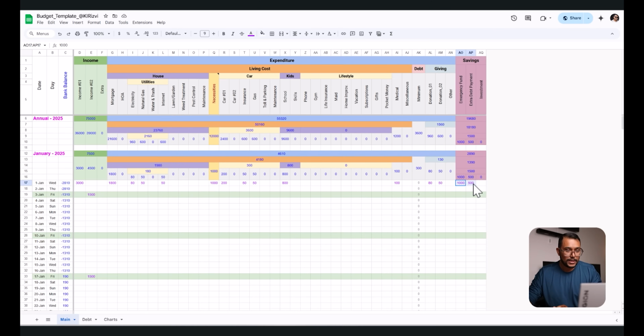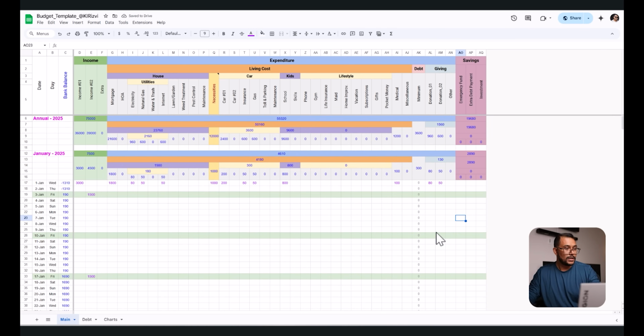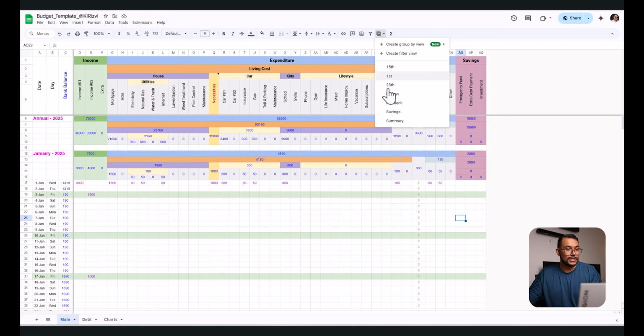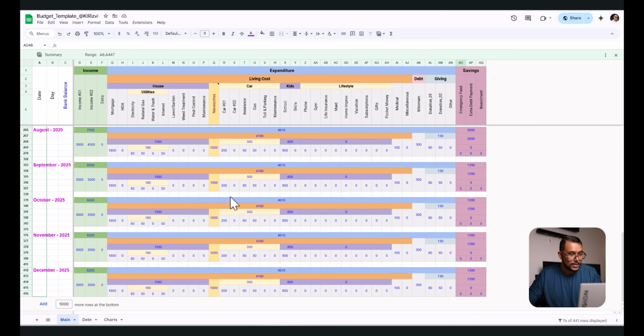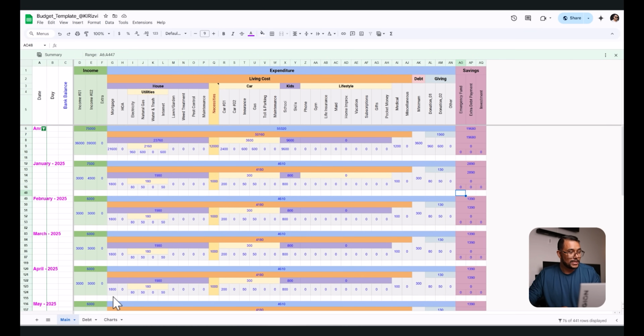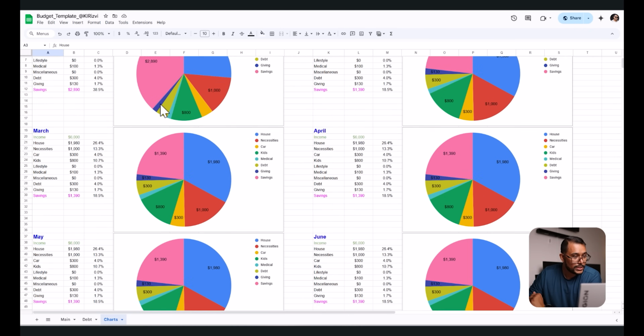For the time being, I'm gonna take out those savings data inputs. I have a filter here called summary, where you can see all of the months. Now that we have some inputs here, we'll be able to see these charts populating automatically. Why do we see there is more income in January and